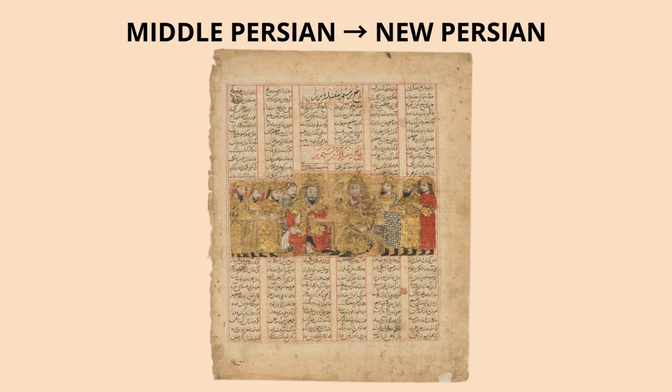Over time, as Islam was spreading, the language evolved into New Persian, adopting the Arabic script and many Arabic words. But the influence of Middle Persian didn't stop when it ended being spoken. Even though the language transformed gradually into New Persian by adopting new ideas, new words, and new traditions, still the core vocabulary and the structure of the language still came from Middle Persian.